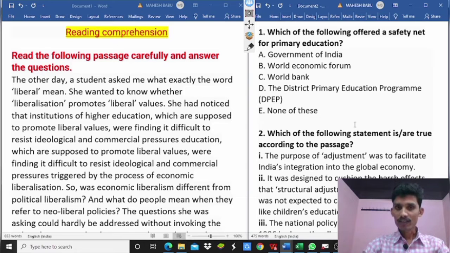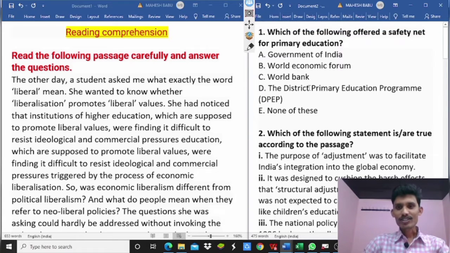Next, among the given statements, which statement can be inferred? It is also another type of question. Next, select an appropriate title, which we already discussed. Next, direct questions from the passage. Next, paragraph completion. These are the types of questions asked in previous papers. Now we are going to discuss reading comprehension questions and answers. We can follow the second method, which is very less time consuming.